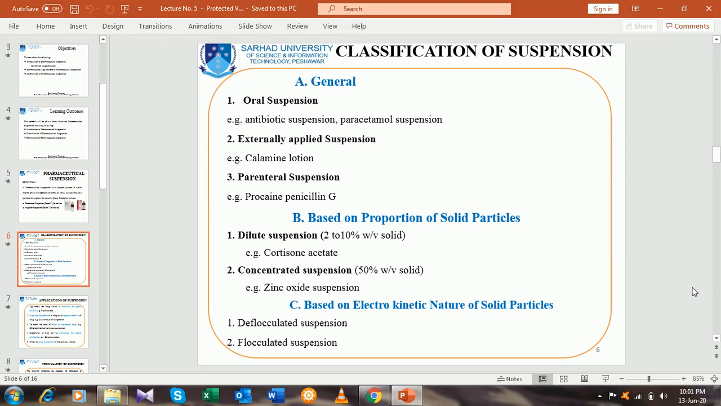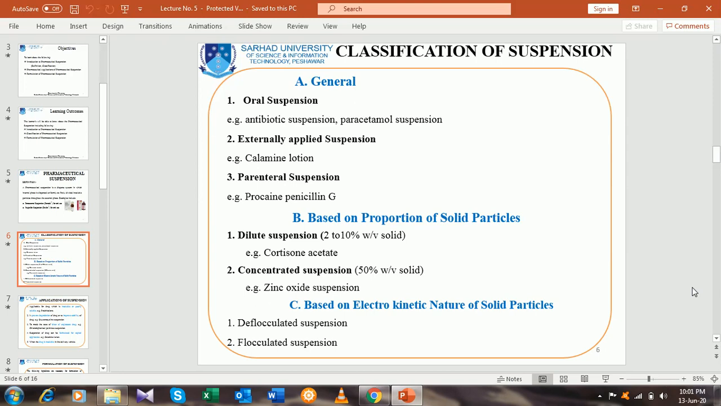In general, we can classify a subclass, that is the parenteral suspension. It is parenterally given, for example, penicillin G, that is in the form of injectables, and that's why we say that it is a parenteral suspension. In general classification, three subclasses are there. The first one is oral suspension, the second one is externally applied suspension, and the third one is parenteral suspension.